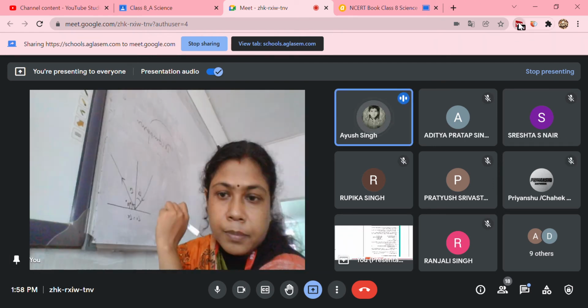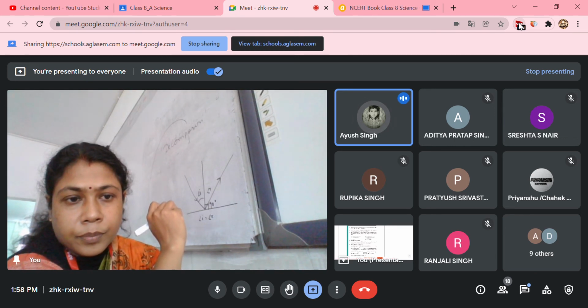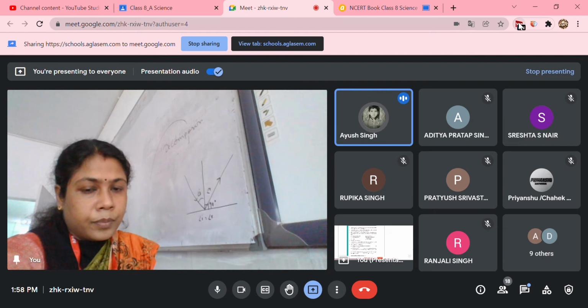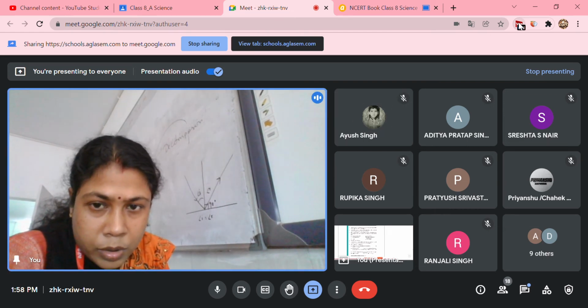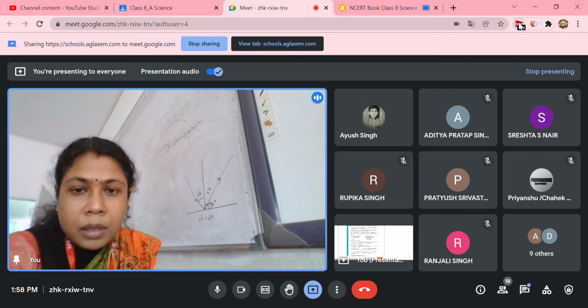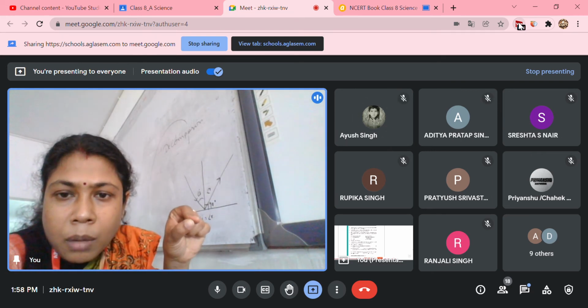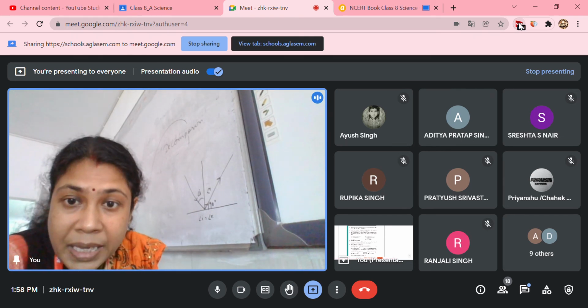Describe an activity to show that the incident ray, the reflected ray, and the normal at the point of incidence lie in the same plane. That is the same experiment that is in the book. You can write it from the book also. We have taken a paper, attached a mirror on it, and through the slit of the comb we have passed a beam of light to fall on the mirror at the base.